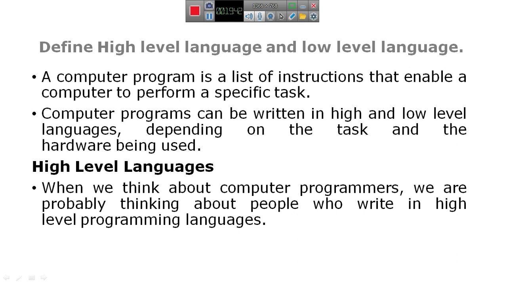High level language is general, like English, low level language is the machine language, and in between them there is an assembly language.